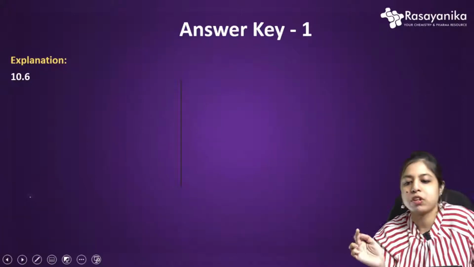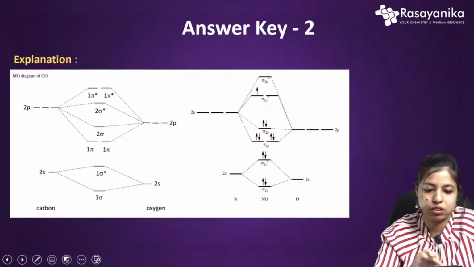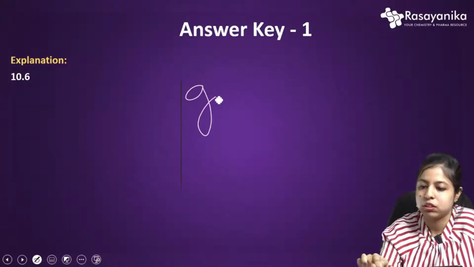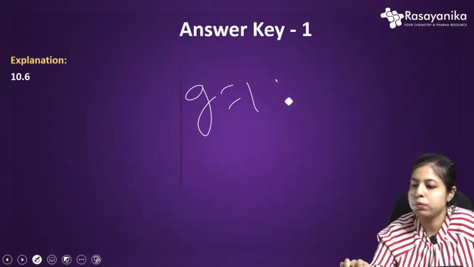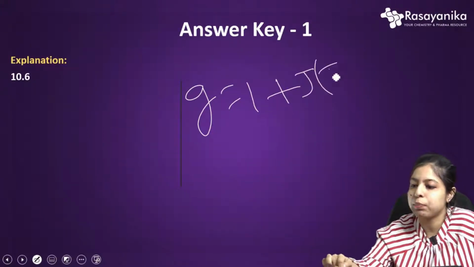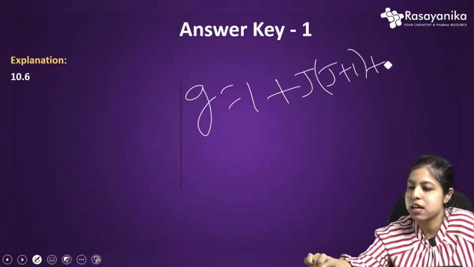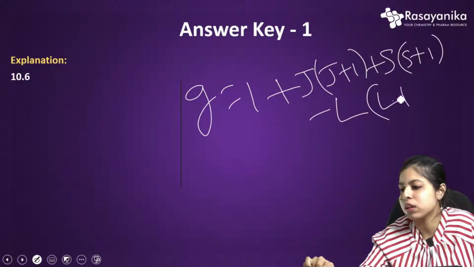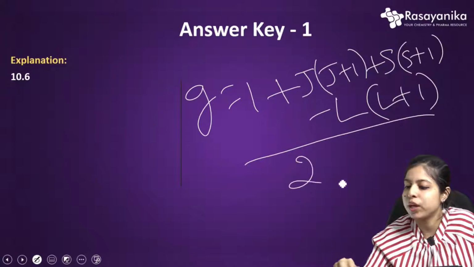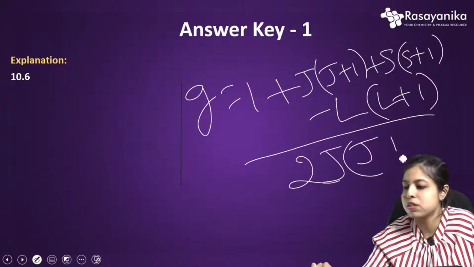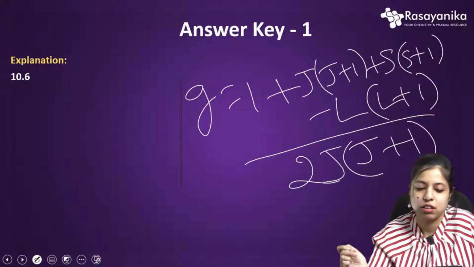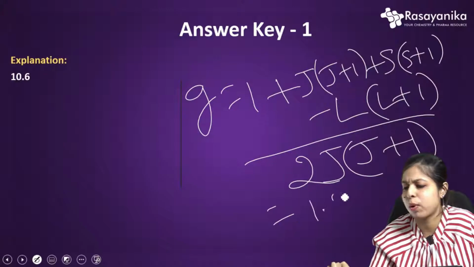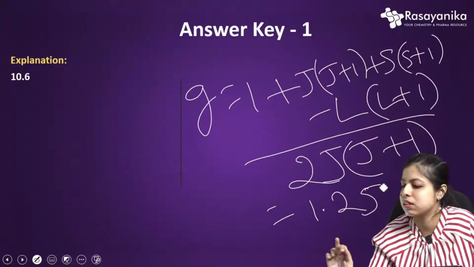Yeah. For the G value, G equals to what? 1 plus J into J plus 1 plus S into S plus 1 minus L into L plus 1, divided by 2 into J plus 1. This is the formula for G. Okay. So now put the value here and you will get the G approximately 1.25. Around 1.25. If I remember this, it will become 1.25.